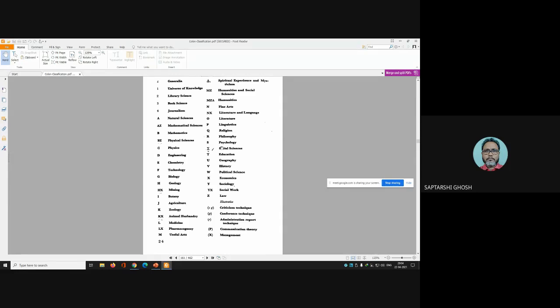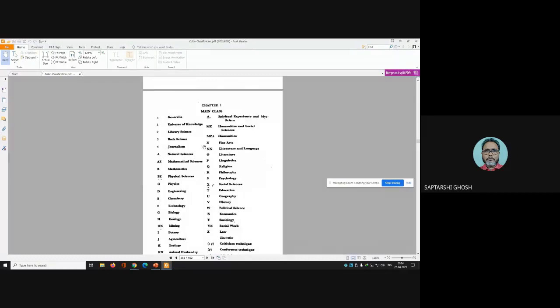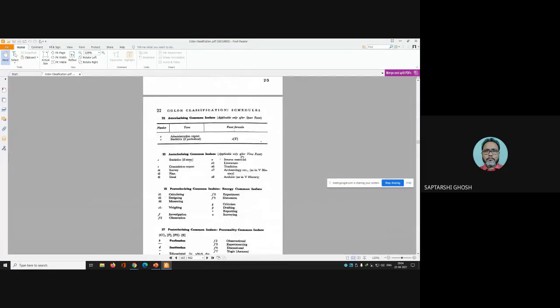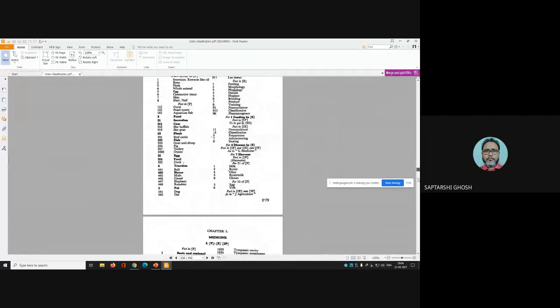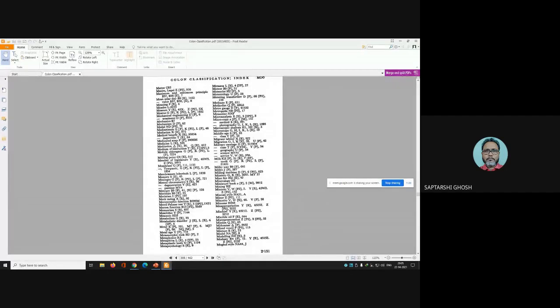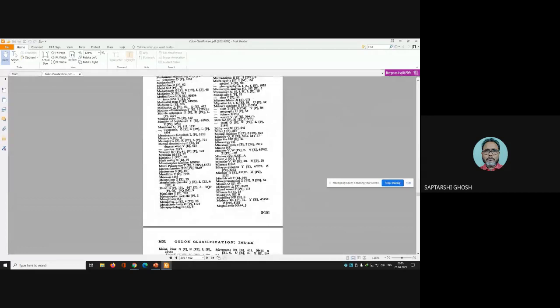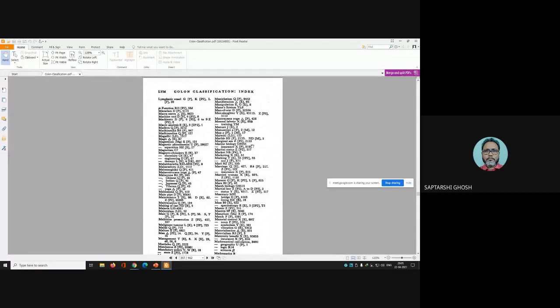Which is 355 in DDC. But here no such division is there, but you can see that it is section 2. You can go to the end of section 2, and you will find one very important thing here. This is the index of section 2, or rather part 2 only. Now here, try to search military personnel.